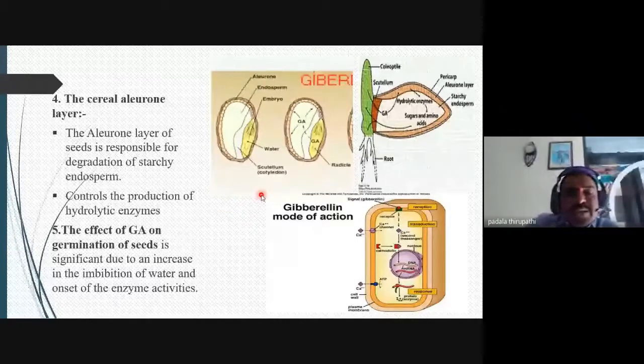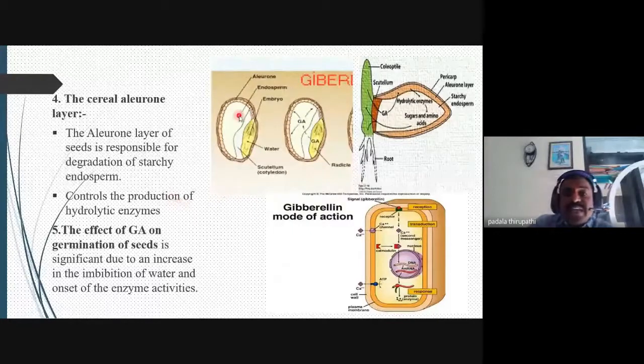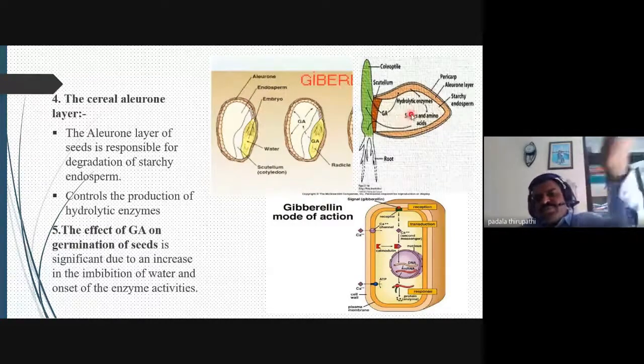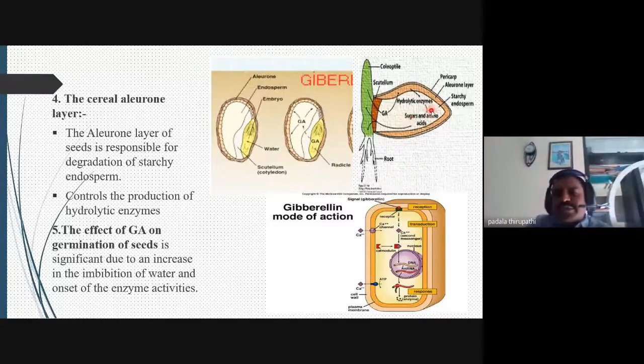Here, whenever gibberellic acid is activated or produced inside the seed, then automatically this gibberellic acid coordinates and controls the production of hydrolytic enzymes. Whenever the seed is going to germinate, gibberellic acid is responsible for inducing the hydrolytic enzymes. Then automatically this starch is going to be converted into sugars and amino acids.